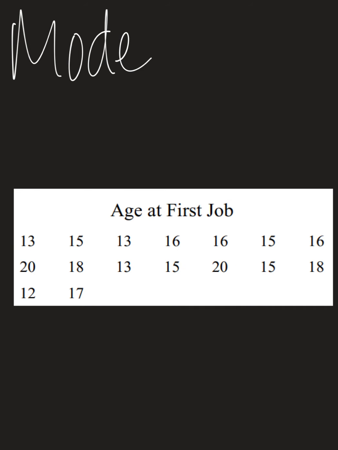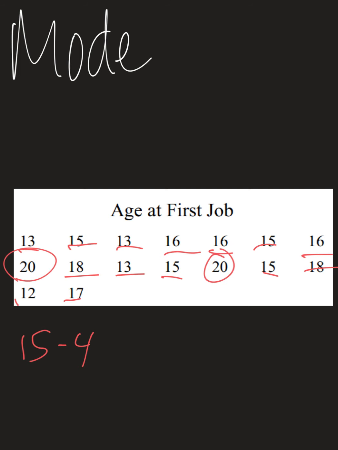For the second example for mode, I'm looking for the most common number. 13 appears frequently, but not quite as frequently as some other numbers. So we have 13 that appears 3 times. 14 does not appear, but we have 1, 2, 3, 4, 15. So 15 has 4 of them as of right now. 16 is 1, 2, 3 again. 17 is 1. 18 is 2. 20 is also 2 on its own. But there are 4 15s. So what we're going to do is name that the mode because that appears most often.